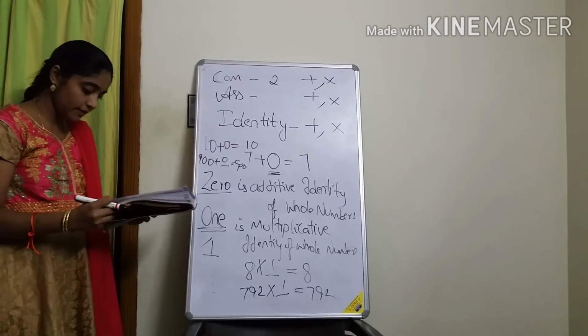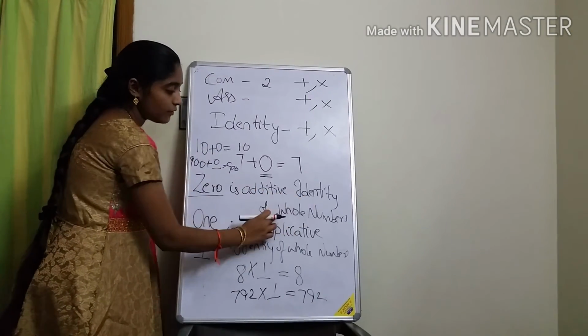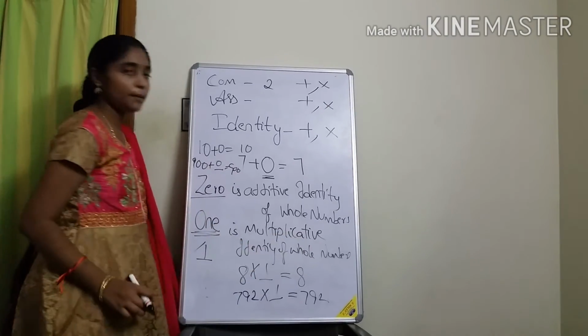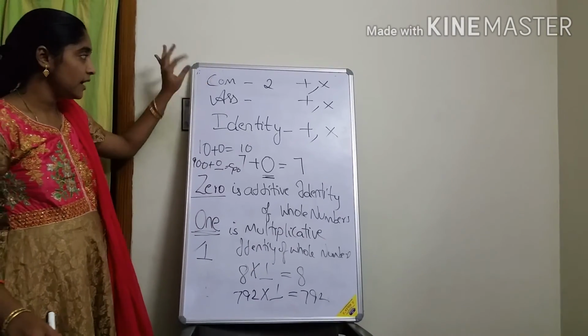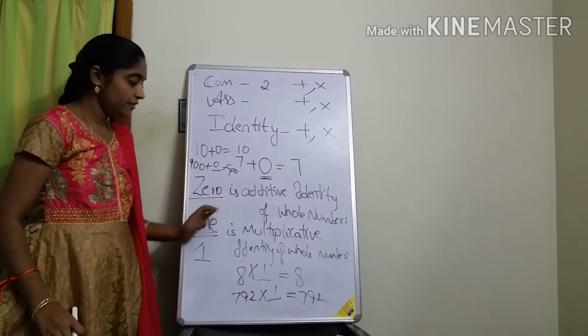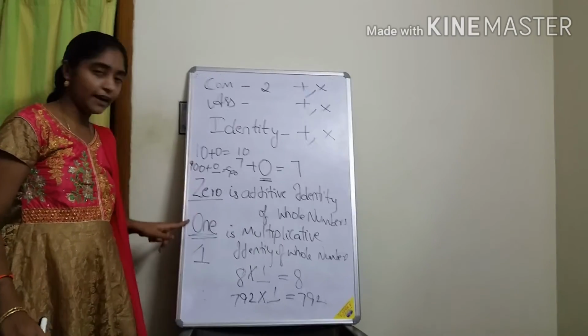Okay, clear children, everyone? 0 is the additive identity of whole numbers and 1 is the multiplicative identity of whole numbers. This is the concept of identity. Commutative property is clear. Associative property also clear. Now for additive, what is the additive identity? 0. What is the multiplicative identity? 1.